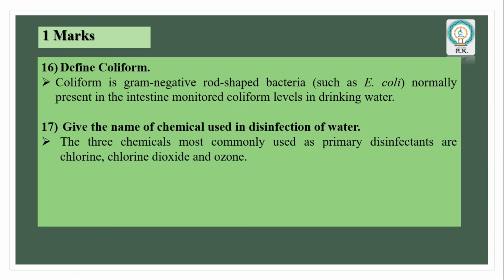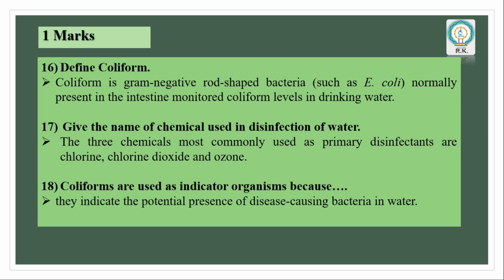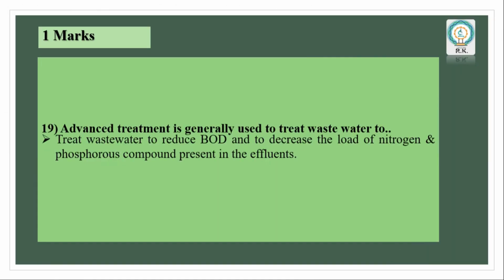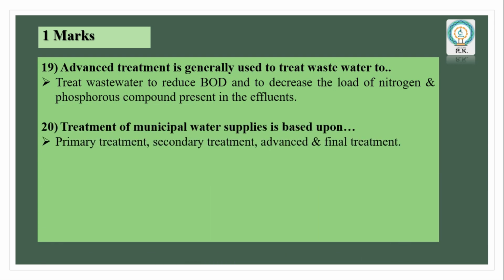Give the names of chemicals used in disinfection of water. The three chemicals most commonly used as primary disinfectants are chlorine, chlorine dioxide and ozone. Coliforms are used as indicator organisms because they indicate the potential presence of disease-causing bacteria in water. Next, advanced treatment is generally used to treat wastewater to reduce BOD and to decrease the load of nitrogen and phosphorus compounds present in the effluents.